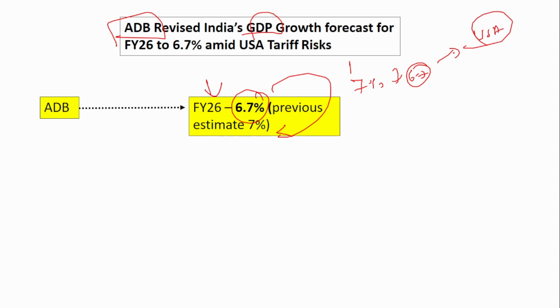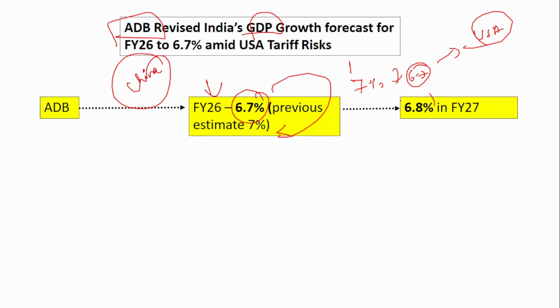We know that the USA has put tariffs not just on India but on all other countries. This causes geopolitical tension, and because of this, a few countries may even retaliate against the USA tariff, and already China has retaliated. That is why the GDP projection has lowered. Similarly, for financial year 27, it is expected to grow at 6.8%. Remember, the latest projection for India's GDP is 6.7% for financial year 26 and 6.8% for financial year 27.